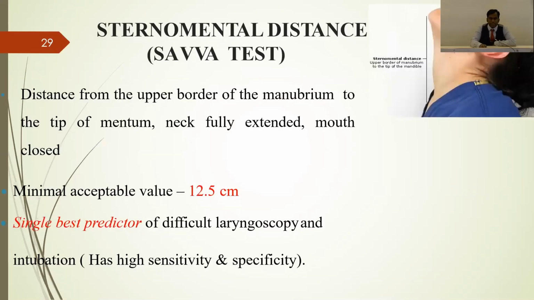Then sternomental distance, which is from the suprasternal notch to the mentum. That distance is 12.5 centimeters. It is a single best predictor of difficult laryngoscopy and intubation, because it has higher sensitivity as well as specificity. So it is 12.5. To make it very easy to remember: mouth opening should be 5 centimeters, hyomental distance is 6 centimeters, thyromental is 7 centimeters, and sternomental is 12.5. 5, 6, 7, 12.5. You should remember distances like this.